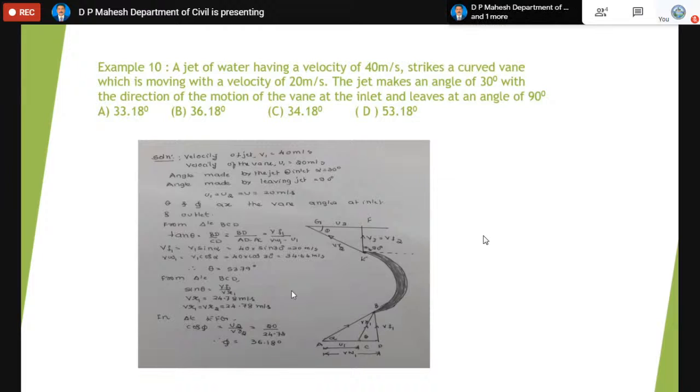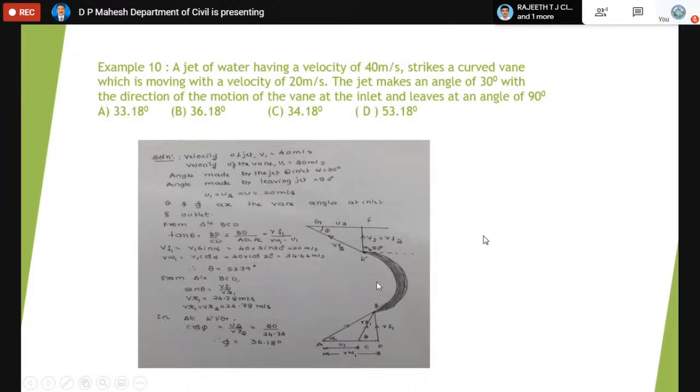So what is this? A jet of water having a velocity of 40 meters per second is striking a curved vane, which is moving with a velocity of 20 meters per second. The jet is making an angle of 30 degrees with the direction of the motion of the vane at the inlet and leaves at an angle of 90 degrees at the outlet. Leaves at 90 means it is at the outlet only. Now what we have to do? We have to calculate the vane angle.